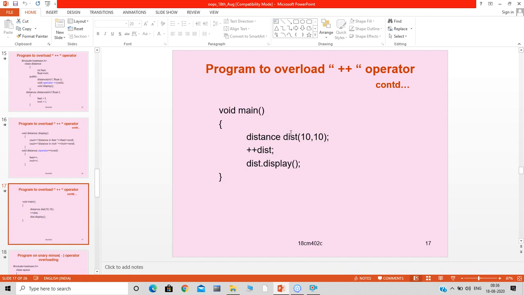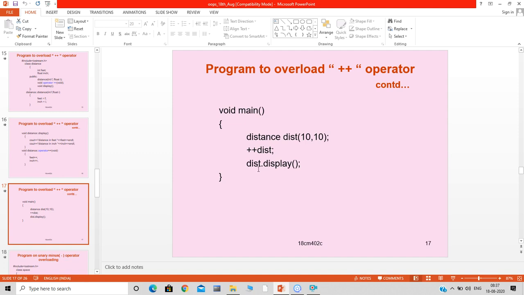So here, as we have three functions in the public part of the class, first is the constructor, and the constructor need not be called explicitly. At the time of creating the object, you can pass arguments so that it will invoke the body of the constructor. After that, the operator function is invoked using that operator followed by the object. And as display is a member function, we need to invoke it through the object, that is dist.